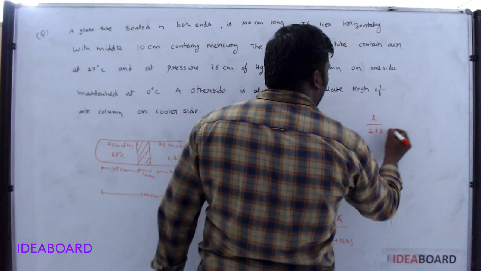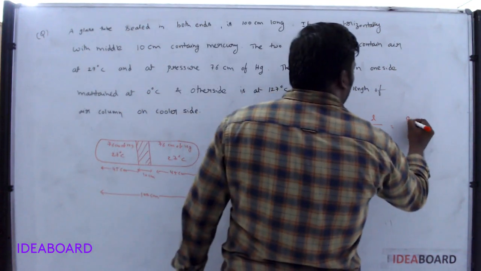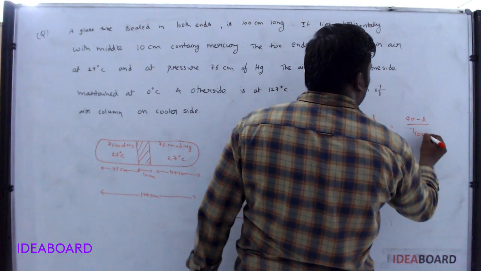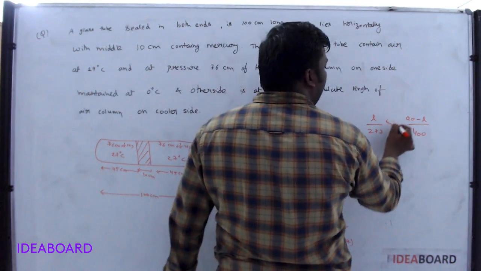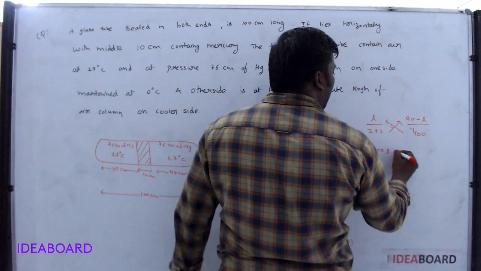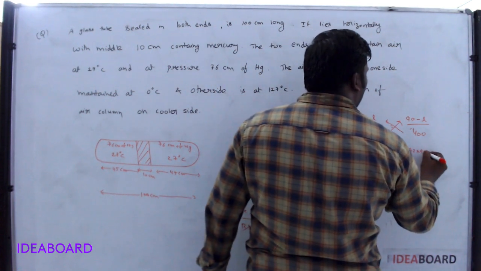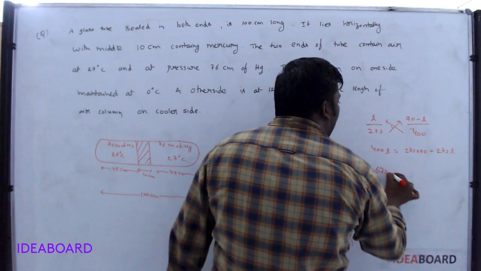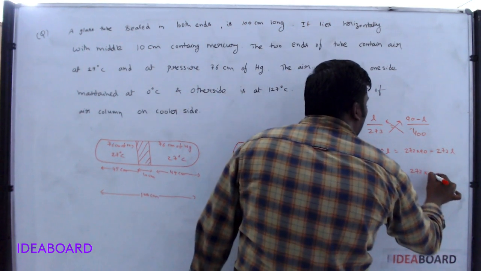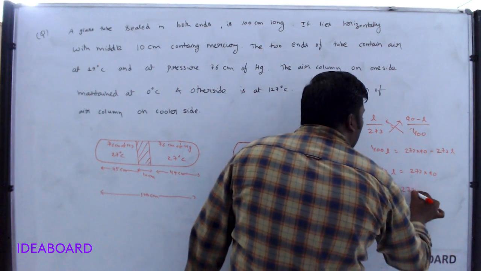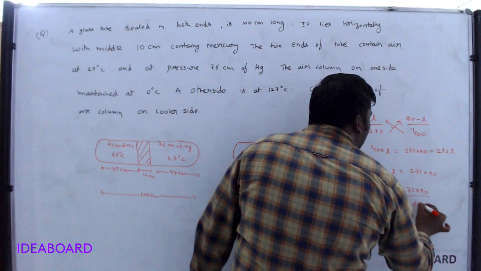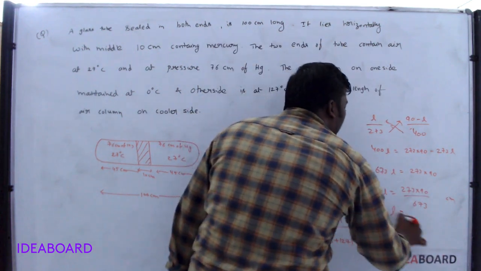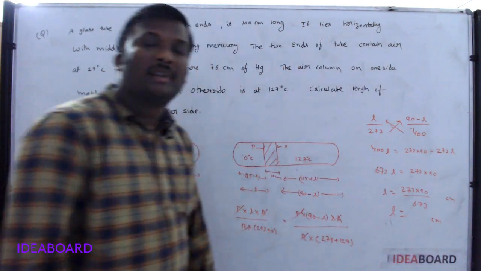L by 273 is equal to this side 90 minus L by 273 plus 127, that means 400. Make the cross multiplication, then 400 L is equal to 273 into 90 minus 273 L. Take this side, 673 L is equal to 273 into 90, then L is equal to 273 into 90 by 673 centimeters. Calculate this value. Then you get the value of length.